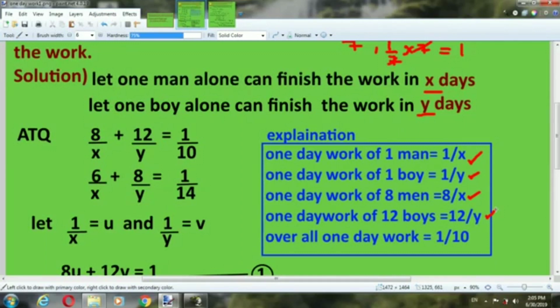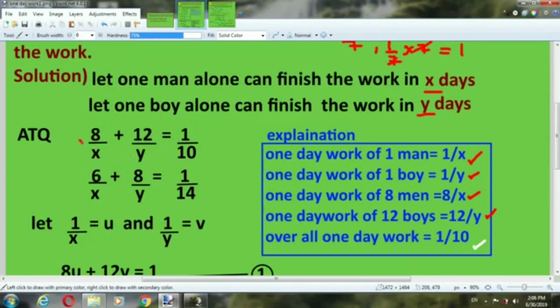It means if the work is completed in 10 days, then in one day 1 by 10 part of the work is completed. On the basis of that concept of work and time, we solve this question.